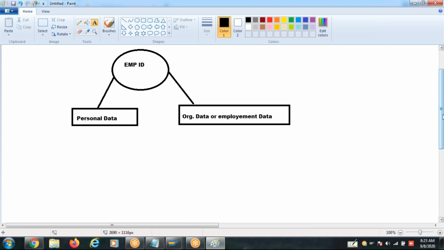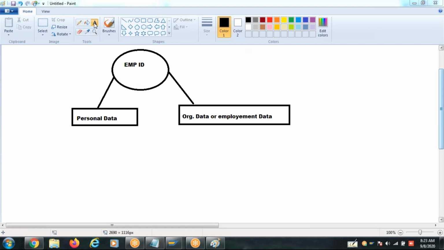Employee group, employee subgroup, is it personal data of an employee or employment data? First name, last name, date of birth. Yeah. So employee personal details, address, communication information, ID proofs. All that is personal data, biographical data of an employee. Understood? Now, organization data is what?